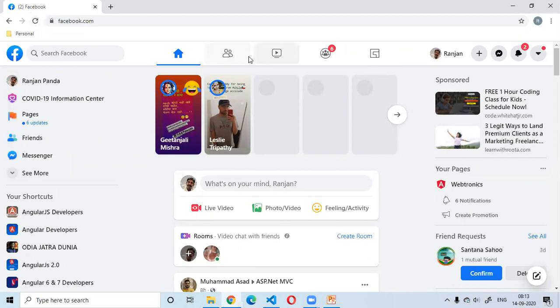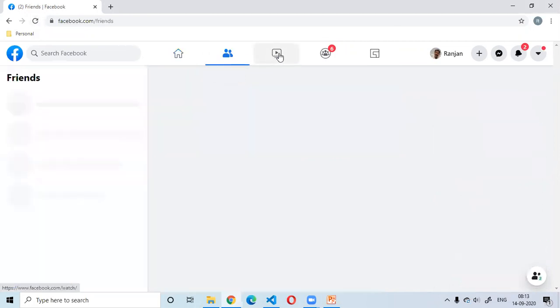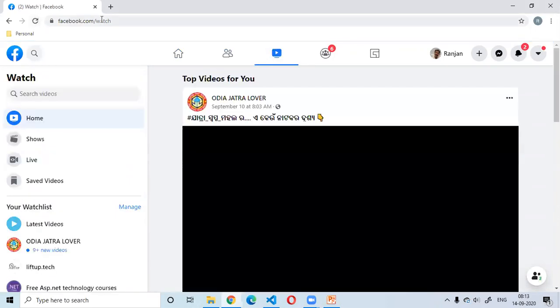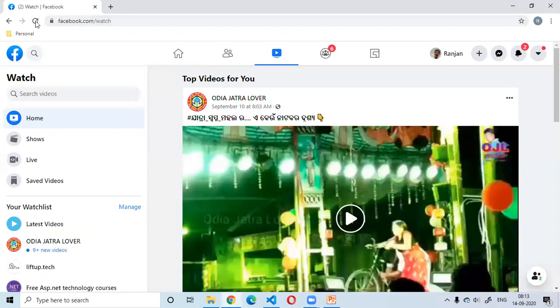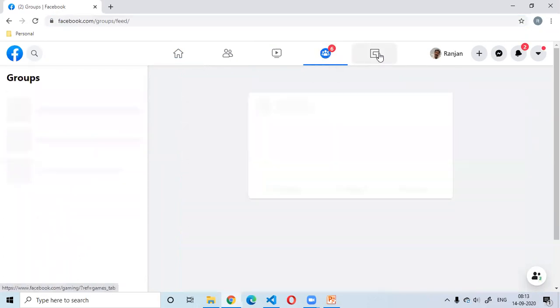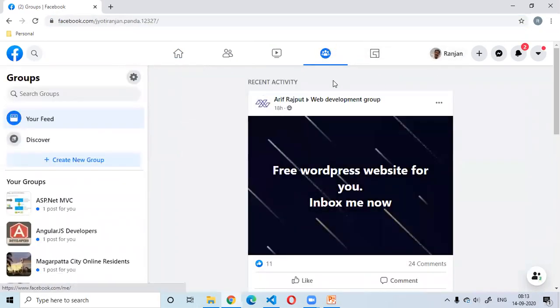But now focus on this. Let's say currently I'm on the home page. I'm clicking on friends or clicking on videos. Is the page getting reloaded? No. I'm getting the URL changed. I'm clicking on groups, I'm clicking on my profile page.